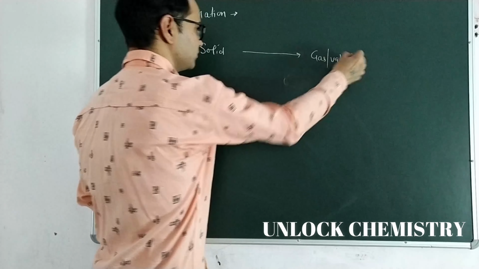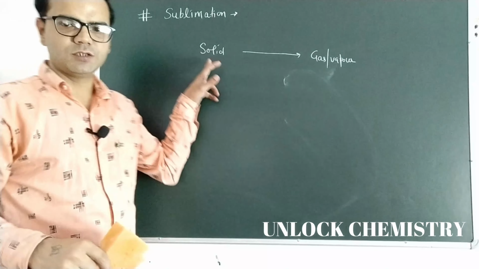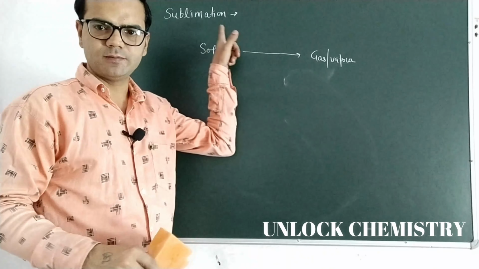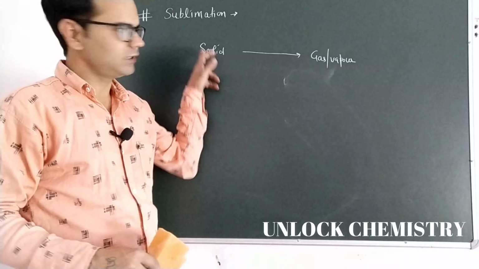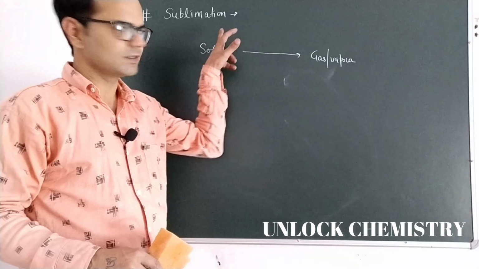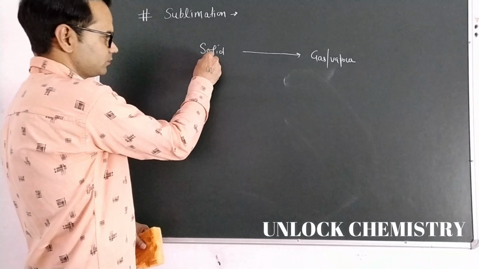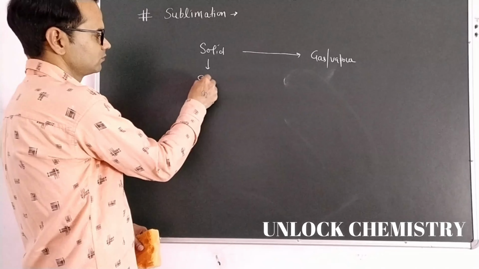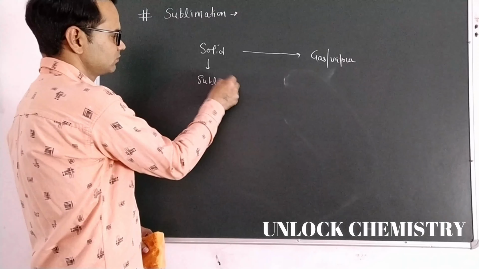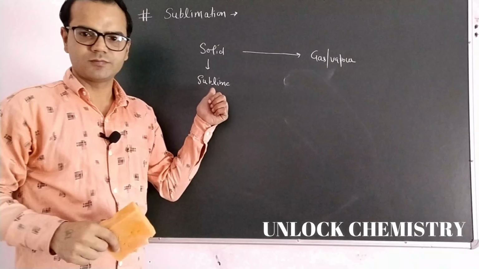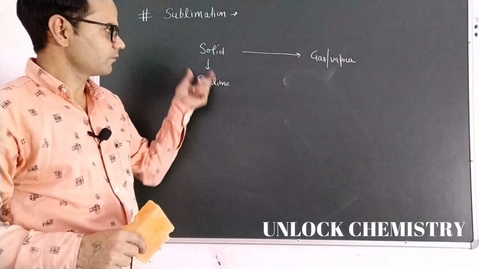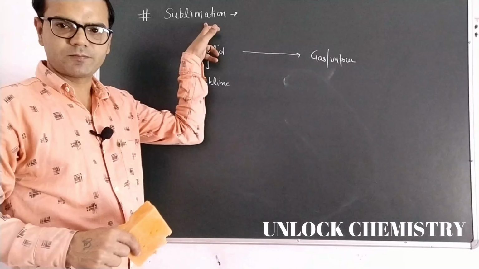The solid that undergoes sublimation, means converted into vapor form, that solid is called sublime. So sublime means the solid which undergoes sublimation.